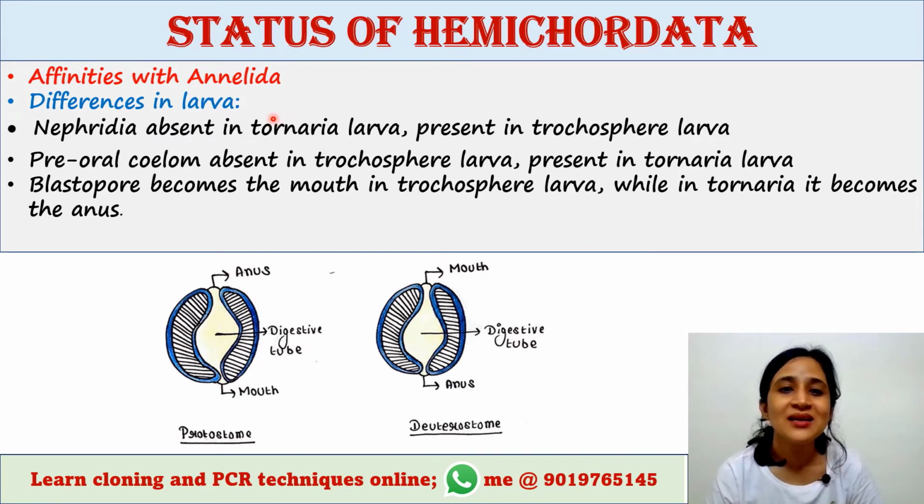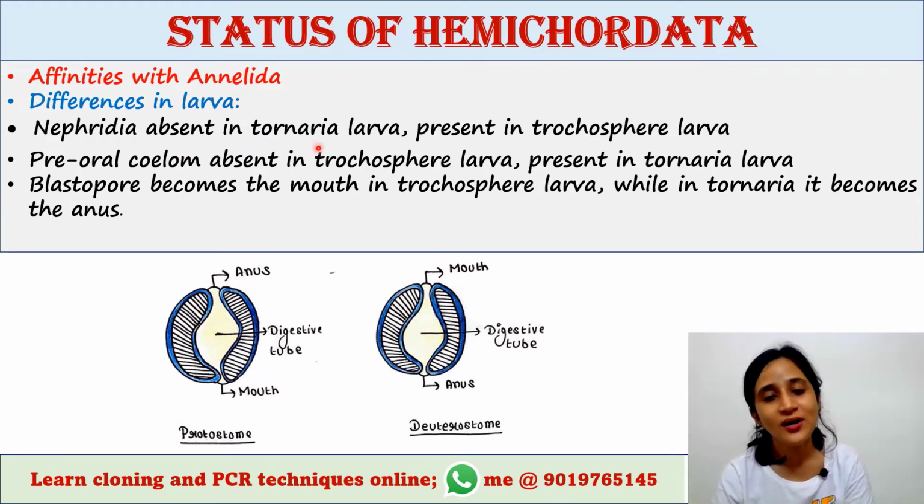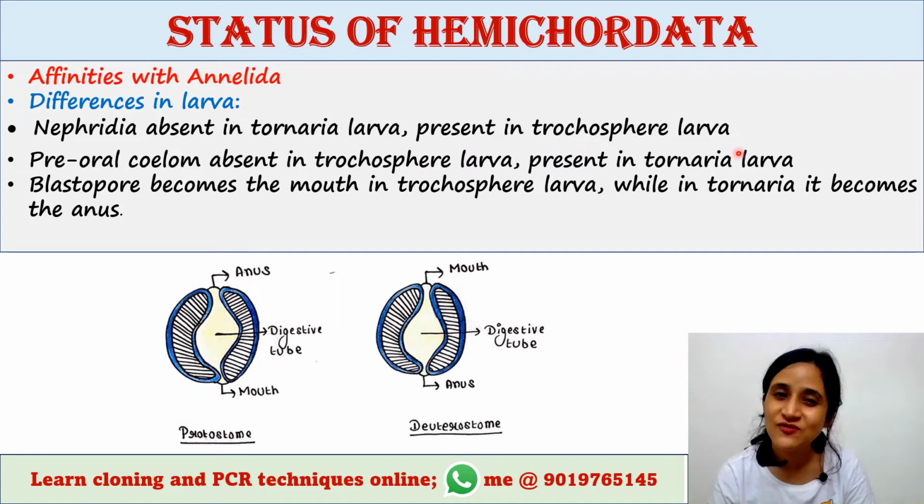Now, the larvae of Annelida and Hemichordata differ in the following ways. Here we can see the differences in their larvae. First is nephridia, which is absent in Tornaria larva but present in trochophore larva.